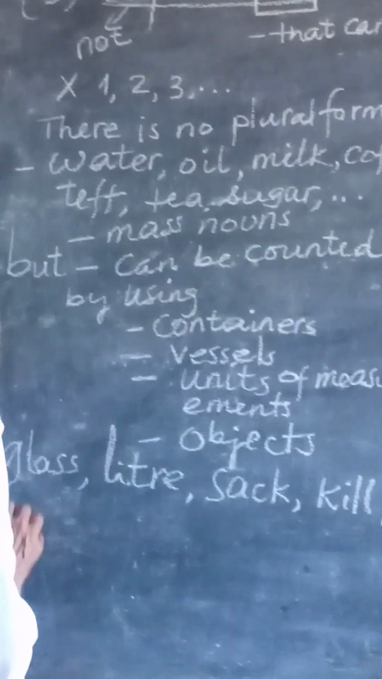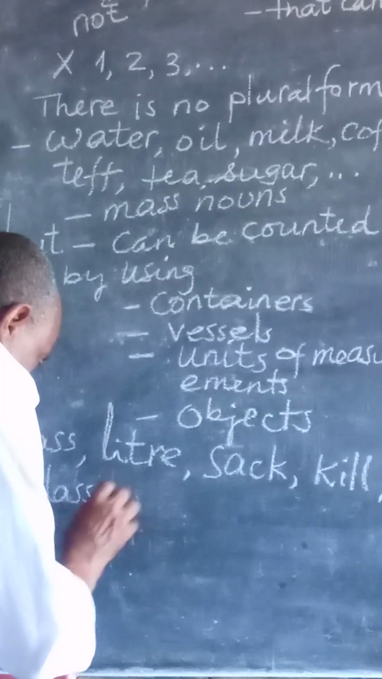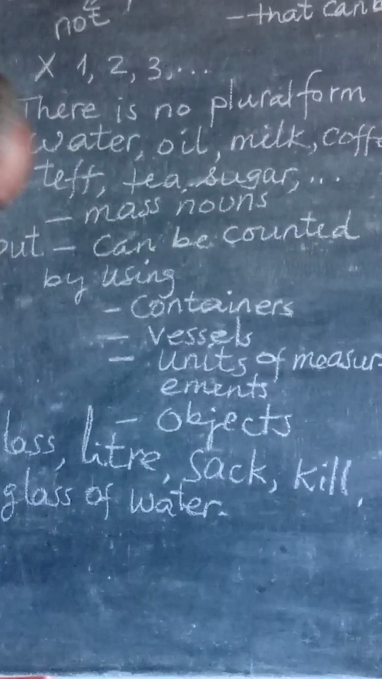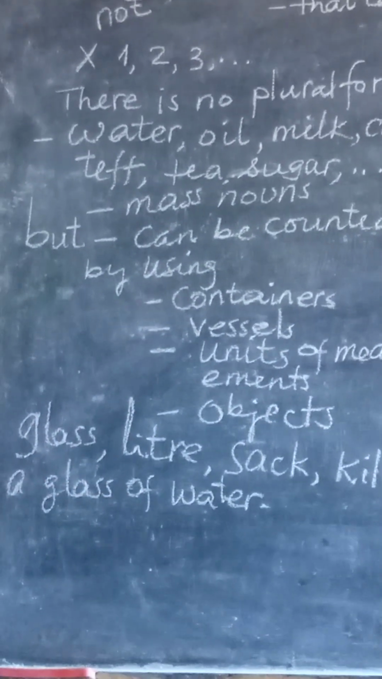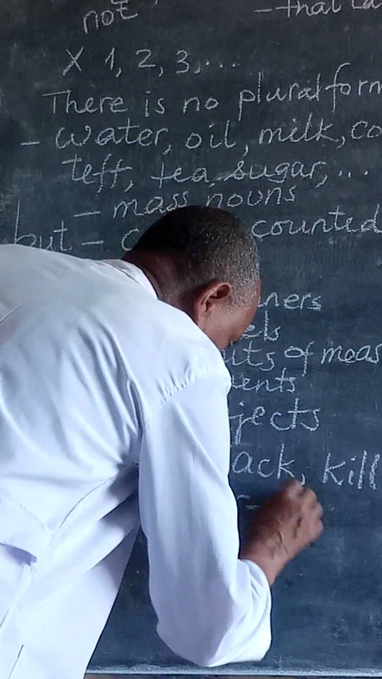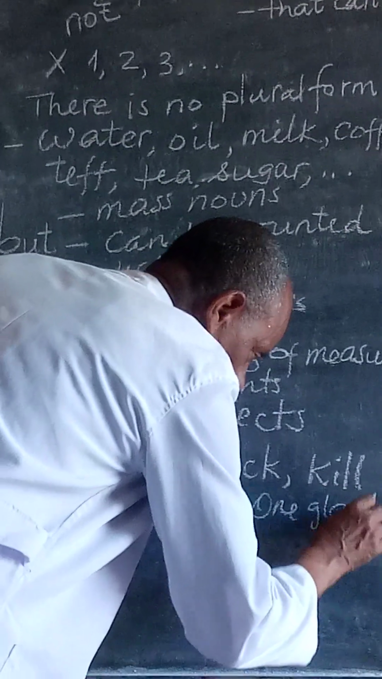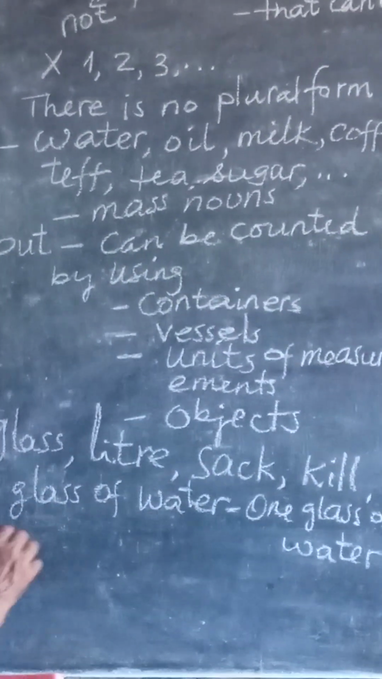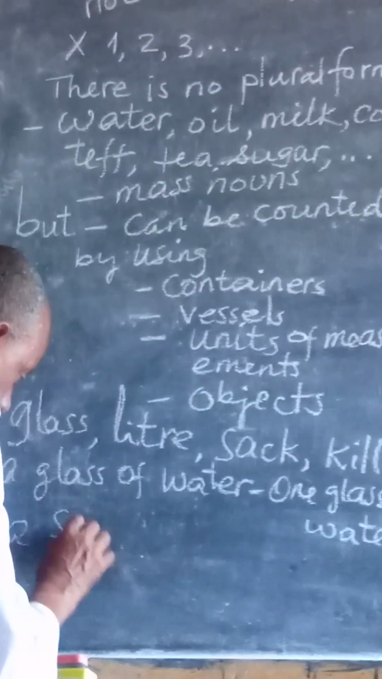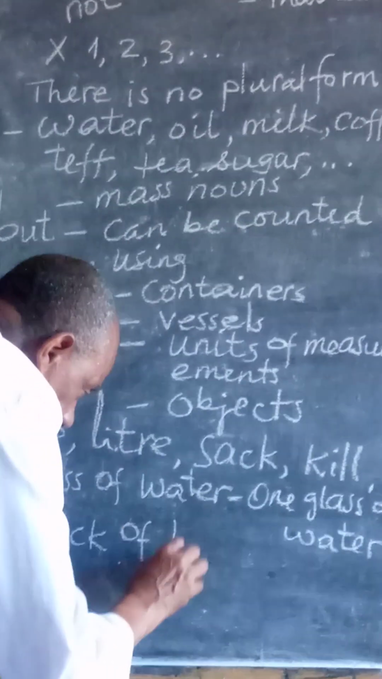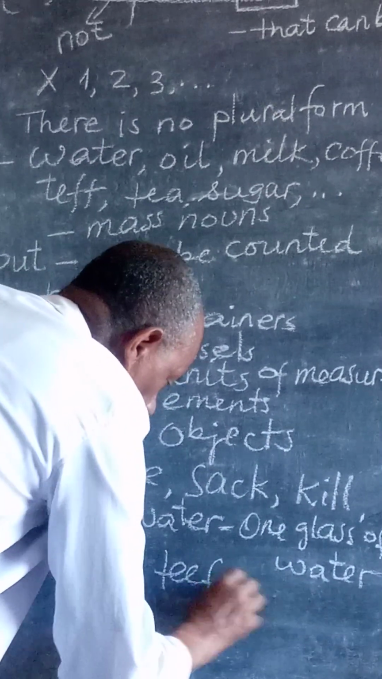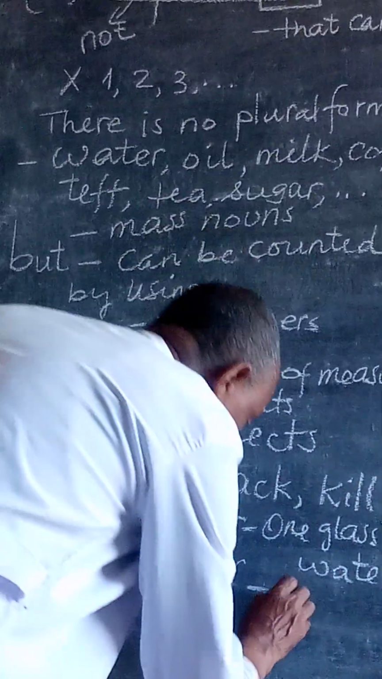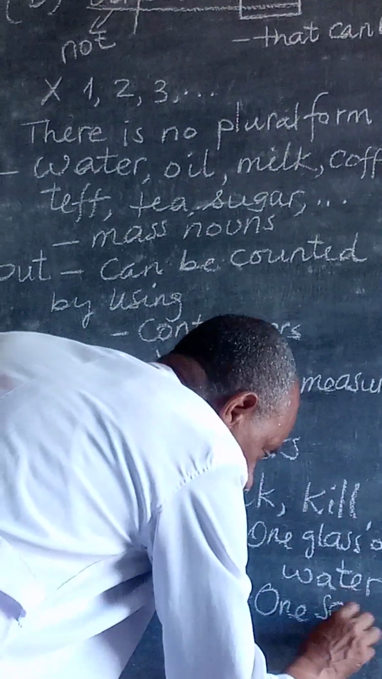A glass of water. We say a glass of water. This means 1 glass of water. We say, give me a glass of water. That is to say, give me 1 glass of water. We say a sack of tape. Here we are not counting the tape, but we are counting the sack. This means 1 sack of tape.